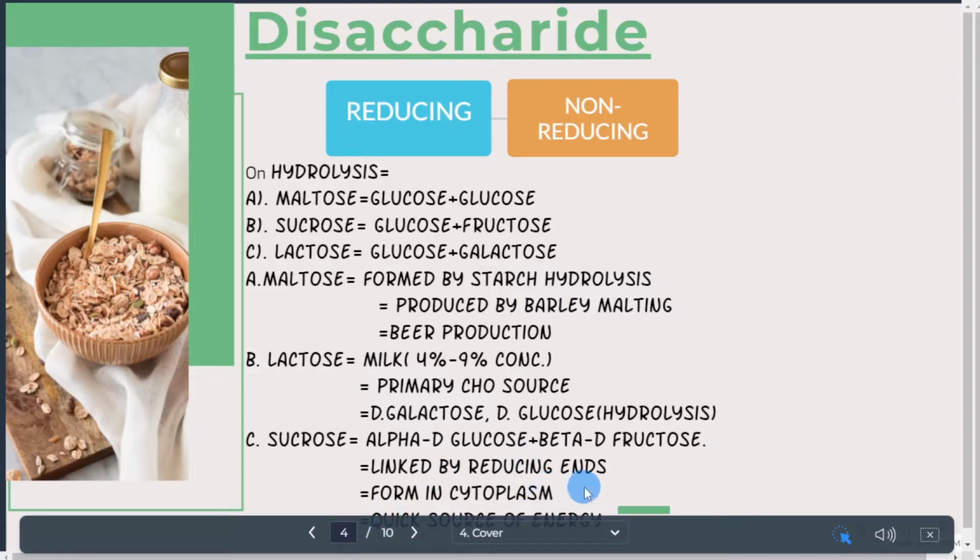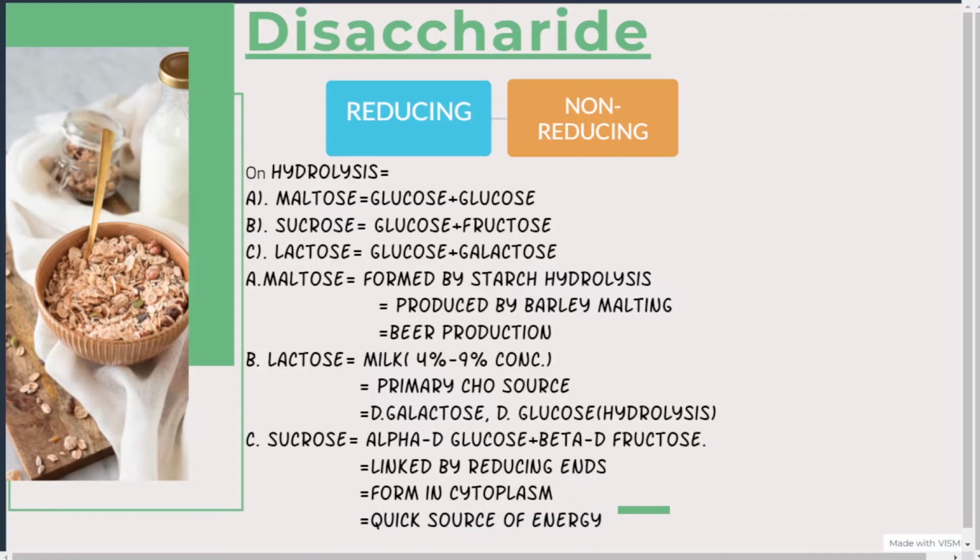Coming to C, there is sucrose. This will give alpha D glucose and beta D fructose on hydrolysis. Now this sucrose is linked by reducing ends. What does reducing end actually mean here?